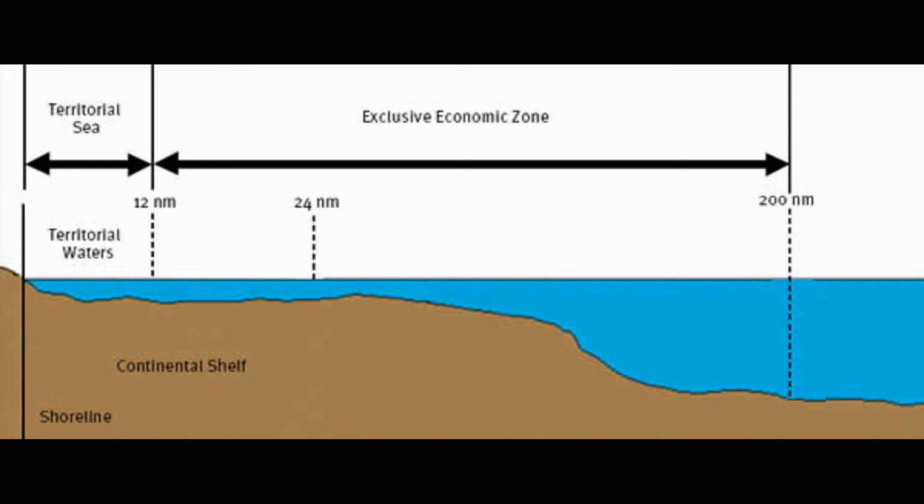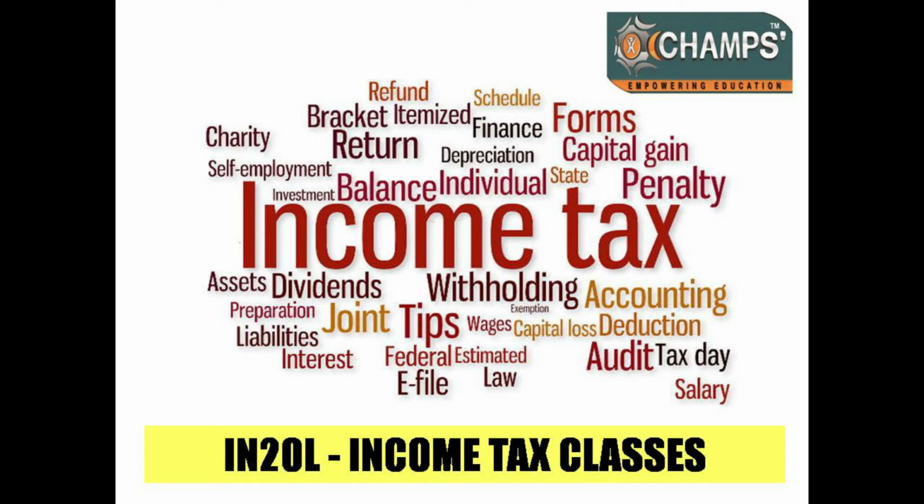Only the continental shelf and exclusive economic zone is part of India, which extends up to 200 nautical miles from the coast of India. Whereas territory and territorial waters are absolutely part of India, whether it is ground, water, air, below the water, all these things are covered in the definition of India. That is what the definition of India is about as per section 225A. And just for understanding purposes, what is this exclusive economic zone, continental shelf, and what is territorial waters?